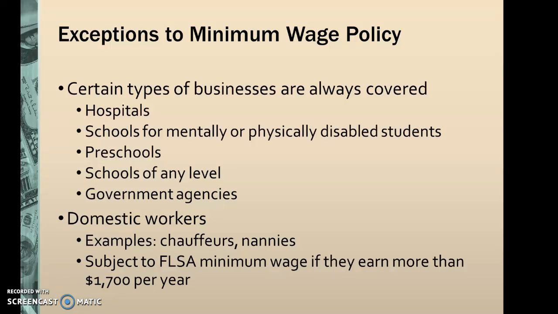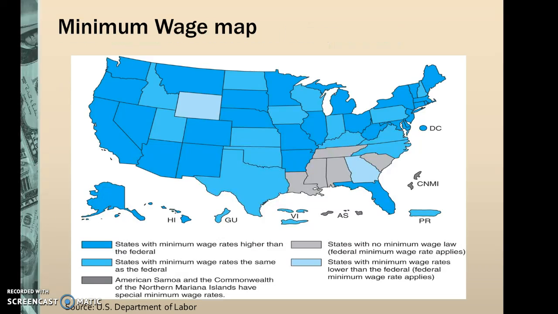Now, if you turn to page 85 in your book, this is the minimum wage map, which is very interesting to review in regards to the United States and states with a minimum wage higher than the federal minimum wage, and states with minimum wage rates the same as the federal, which would be the state of Wisconsin.